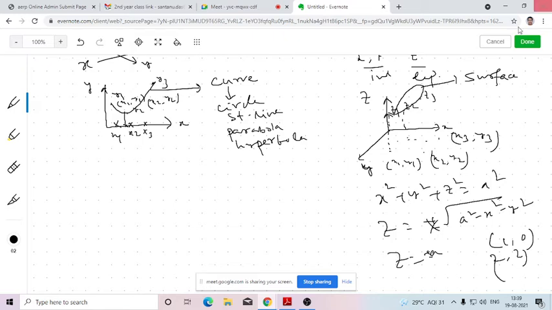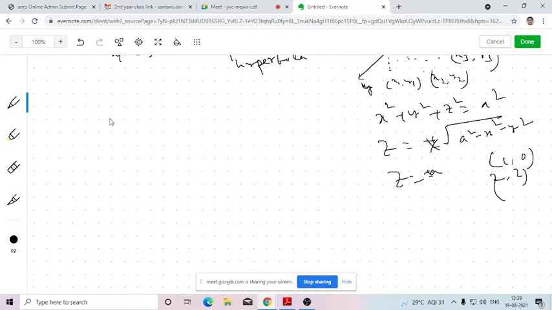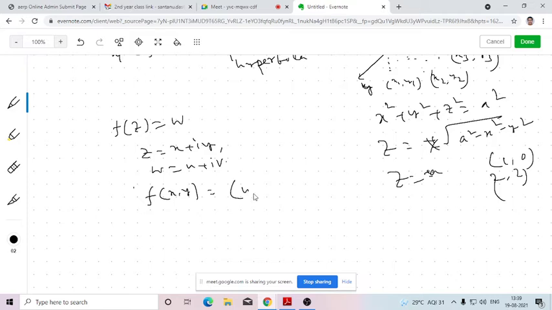So now my question is, whenever I am considering a function of a complex variable, a complex valued function, f of z equals w. So z and w both are complex numbers, x plus iy equals u plus iv. In general, I could write this function as f of x comma y equals to. So how many total variables are here?